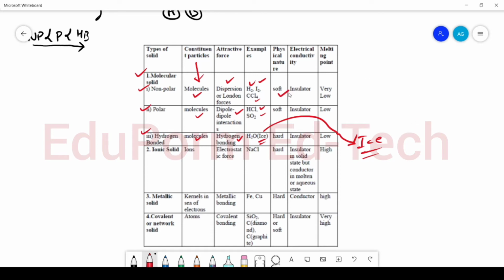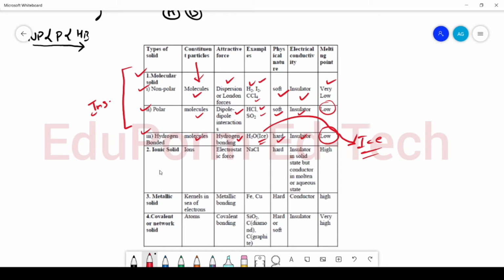Okay, the non-polar are soft, the polar are also soft, and the hydrogen bonded are hard. They are insulators, and they are also insulators. That means all molecular solids are insulators. Okay, the non-polar have very low melting point, whereas these two have low melting point.